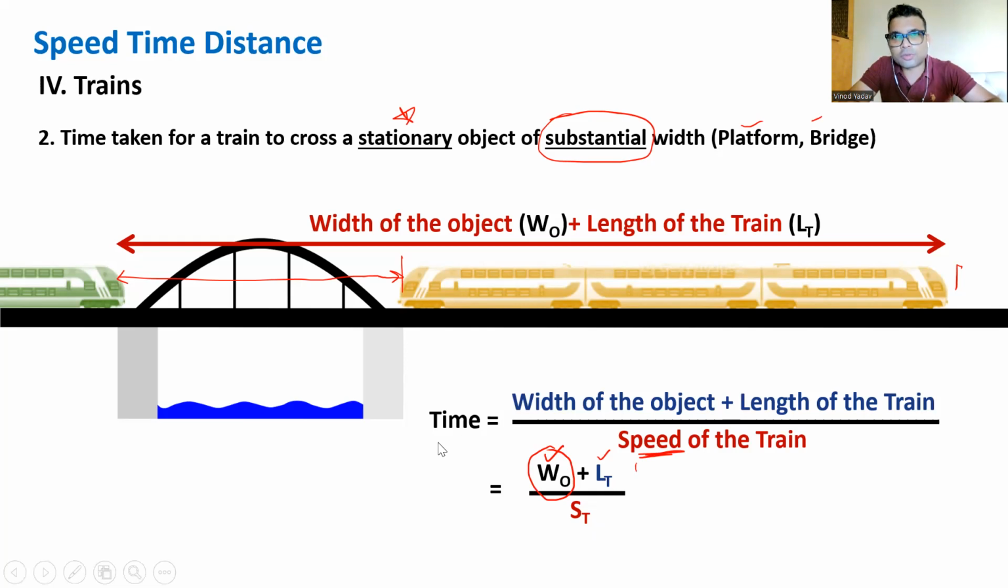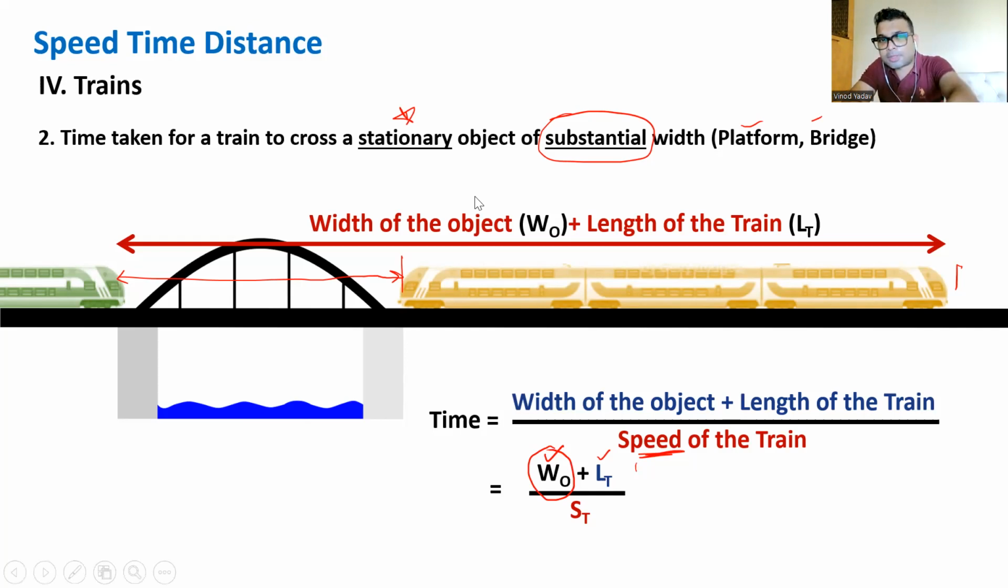I hope you understood. If it is negligible, it will be length of the train only. And if it is substantial, it will be length of that object plus length of the train. And in case of speed, it will be speed of the train only if other object is not moving. If other object is moving, it will be relative speed. Simple, isn't it? All right.